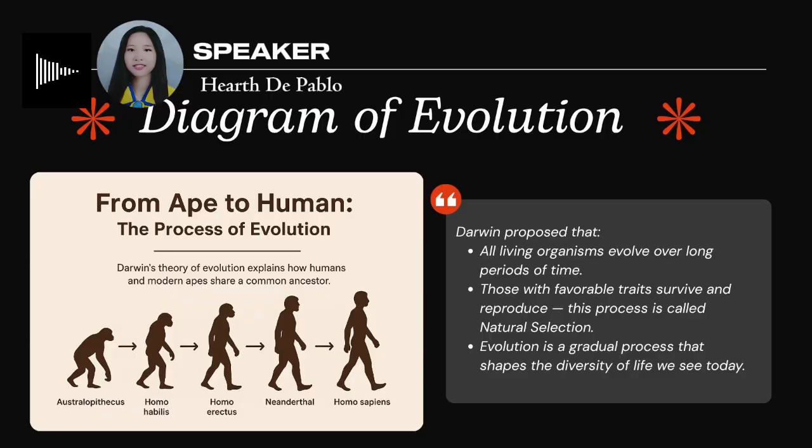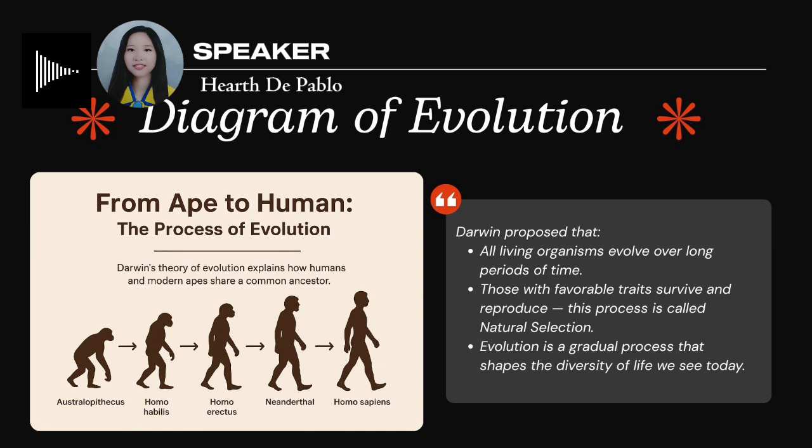Here you can see the diagram of evolution from ape to human, the process of evolution. Darwin's theory of evolution explains how humans and modern apes share a common ancestor, as you can see here in the picture.